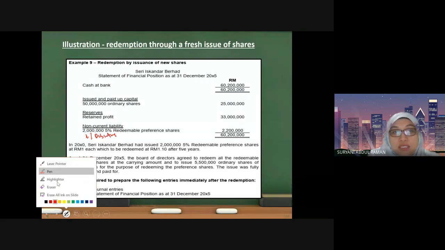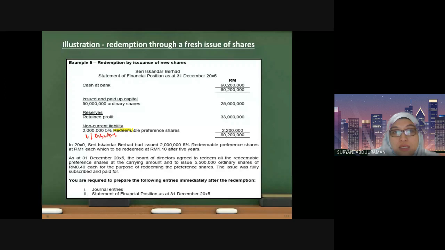So this is the classification of the shares. Remember, even though the name is shares, we cannot record it under the issued and paid up capital because this is a liability. Why is it a liability? Recall, I have explained to you, these shares require the company to redeem them in the future.